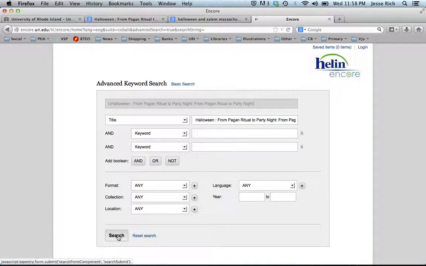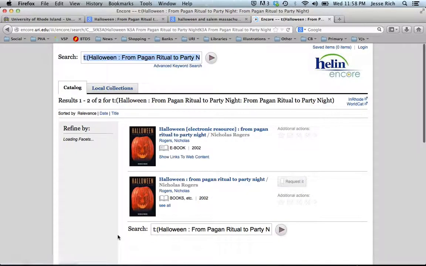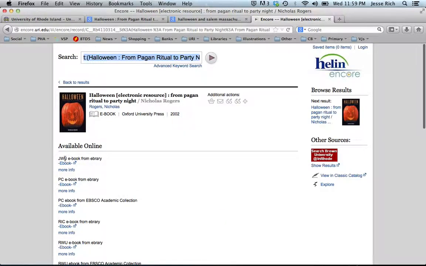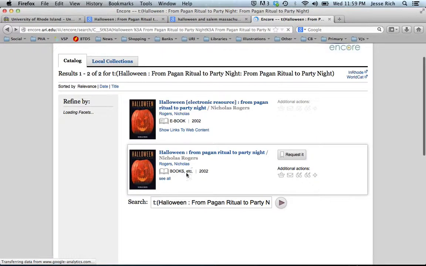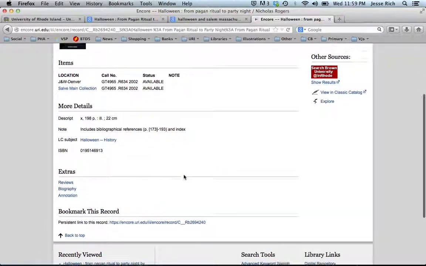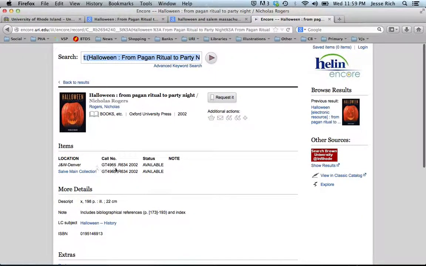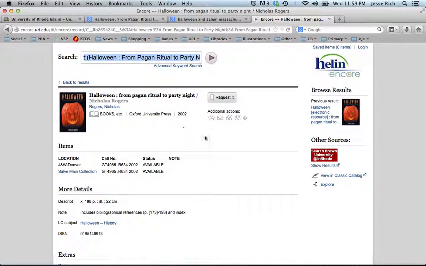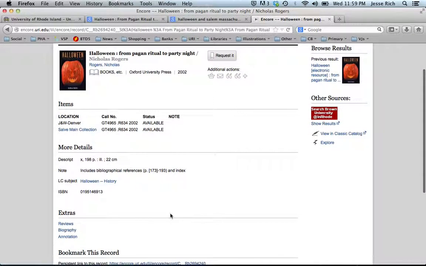And the library has it. These copies are not available to us because URI doesn't carry this particular source, but lots of other libraries in Rhode Island have it. We just can't access it because we don't have accounts with JWU and these other libraries. So let's go to this one and maybe get some more information about it. Publication information, the call number, etc. So this one doesn't look like URI carries it.